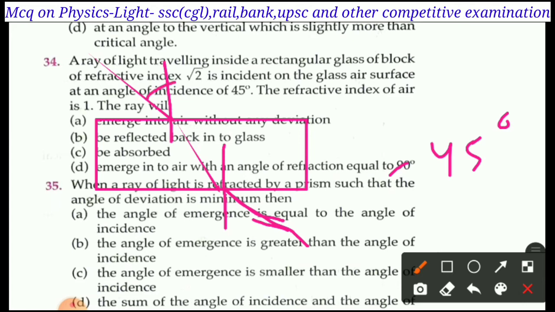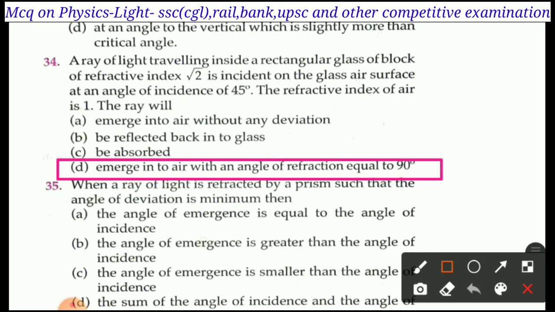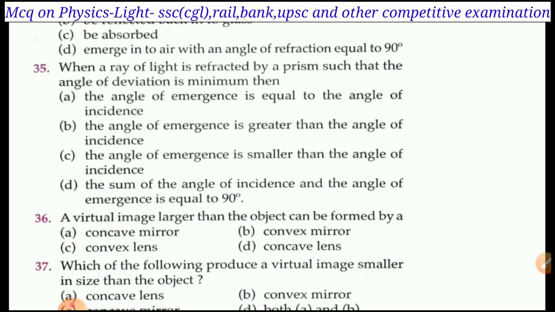This is the angle of incidence I. This is the angle of emergence E. For a rectangular glass slab, we know I is equal to E. Angle of incidence is equal to angle of emergence. If the angle of incidence is 45 degree, then the angle of emergence will also be 45 degree. So option D is the right answer: emerge into air with an angle of 45 degree.